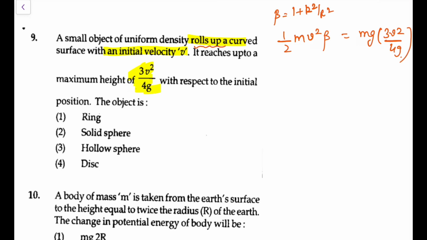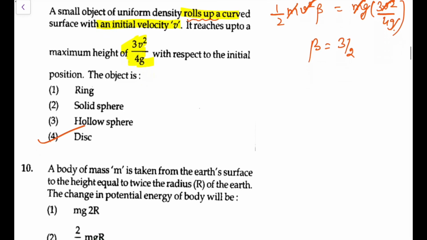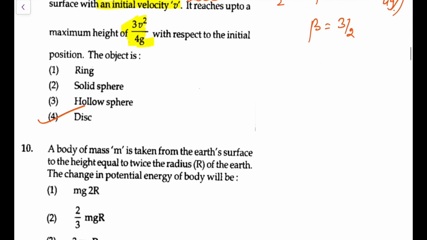Loss in kinetic energy is gain in potential energy, because at the highest point we'll assume both the linear and angular speed become 0. So m goes, v² goes, and g and g also go. This β comes out as 3/2, and β is 3/2 for the disk, you know. So we'll go for option 4, that is disk. β is 3/2 for disk, so disk is going to be the answer.